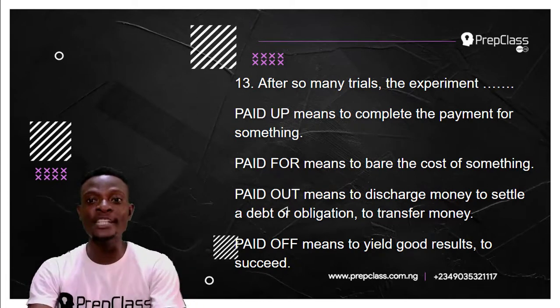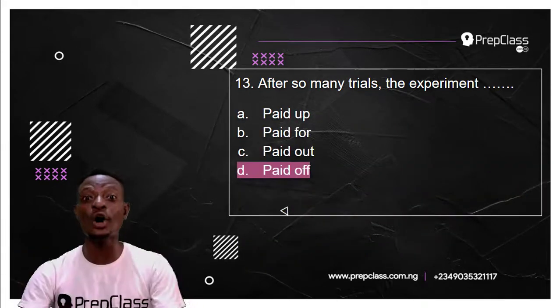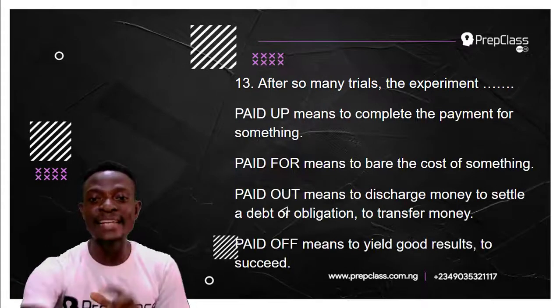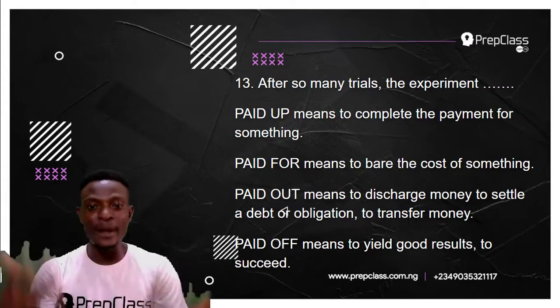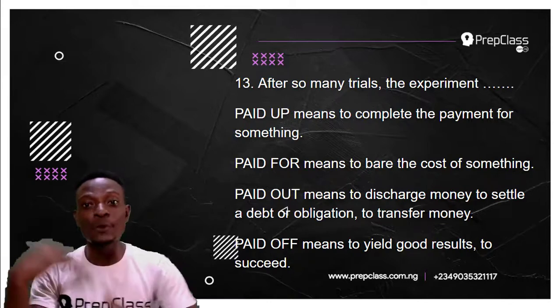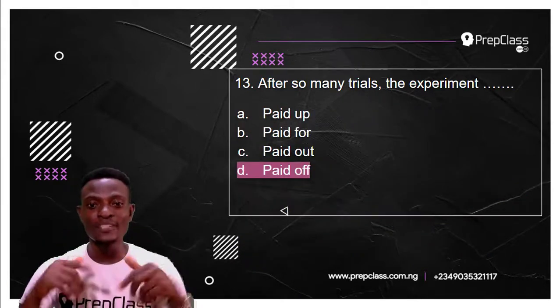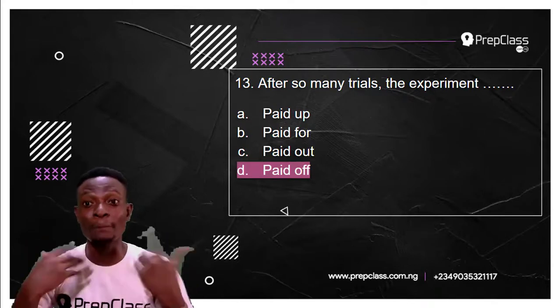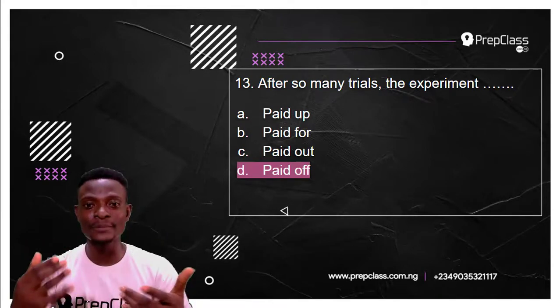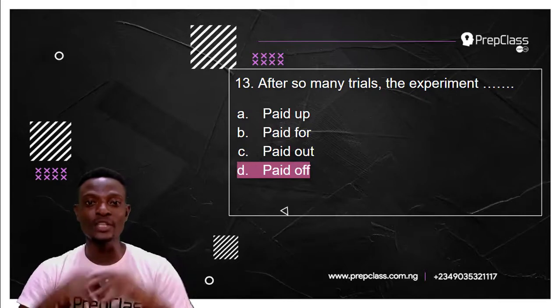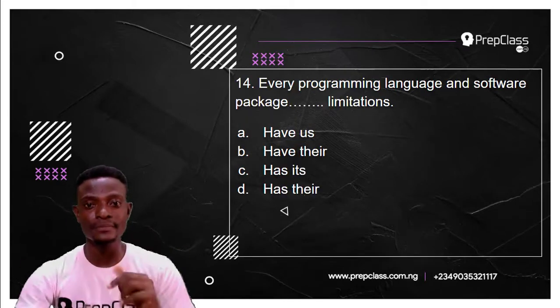Now, if you are experimenting, you are expecting a result. So after so many trials, the experiment paid off. The experiment yielded good results. The experiment was a success. After so many trials, the experiment paid off. So paid off is the best option to complete this sentence. Alright, moving on to the next question. Question number 14.